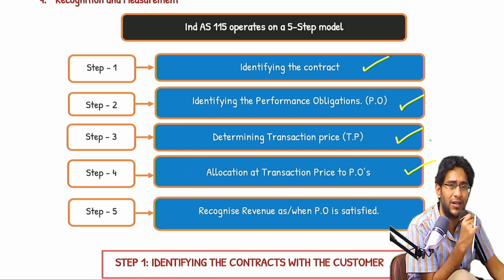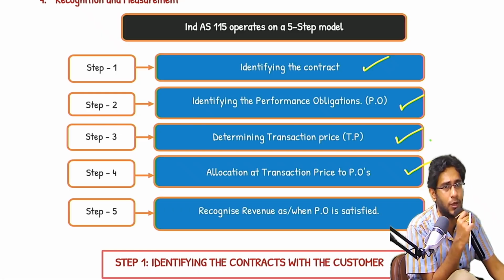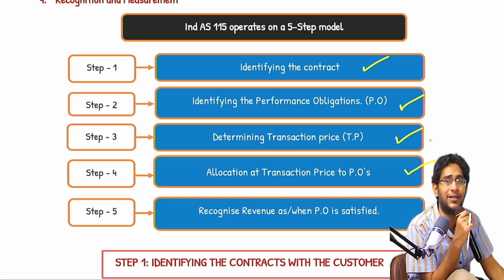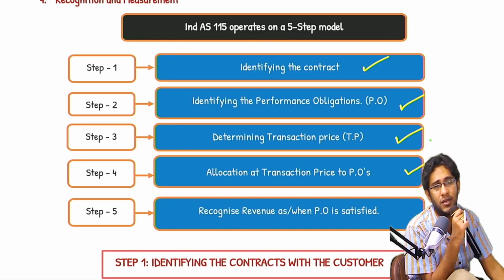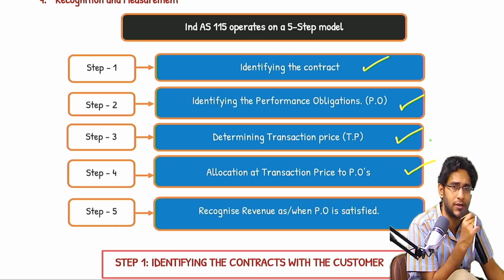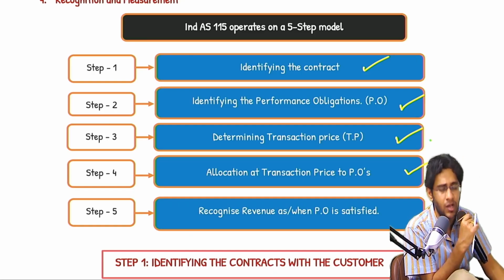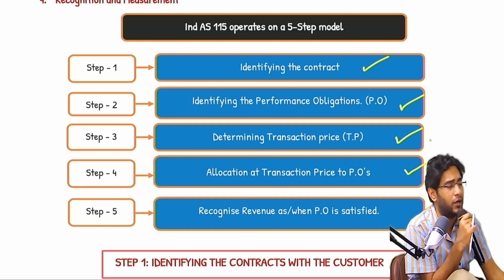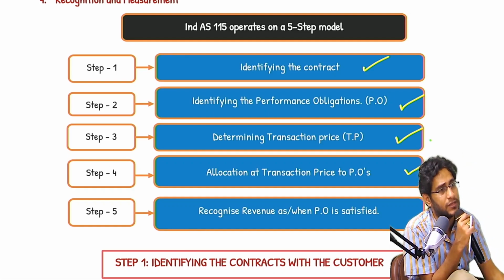So how to measure? In that again, issues are there. If it is variable consideration, how will you do? If you get non-cash consideration, how will you do? If our entity is paying money to the customer, how will you do? If there is a time value of money gap, interest income, interest expense, how to account, all the discussions are there. Very interesting. Next, in step number 3, whatever overall revenue amount you identified, the transaction price should be allocated